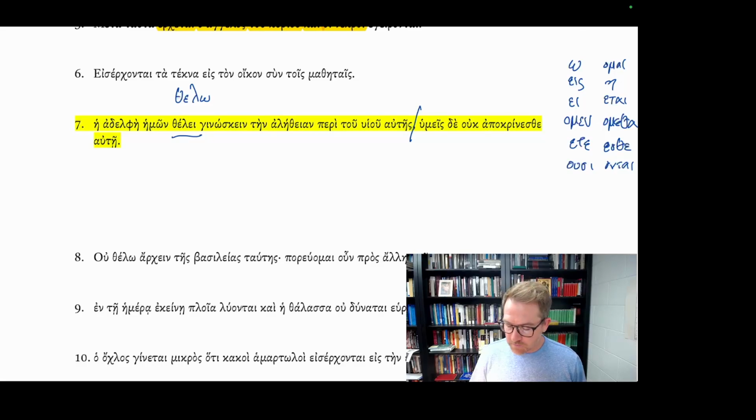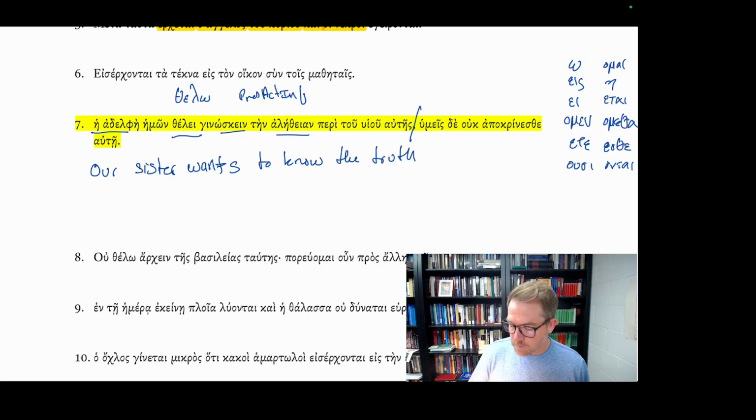And what's the subject of he, she, it wanting? He adelphe, the sister, hemon, of us, or our sister, wants ginoskein, present active infinitive, wants to know ten aletheian, the truth.